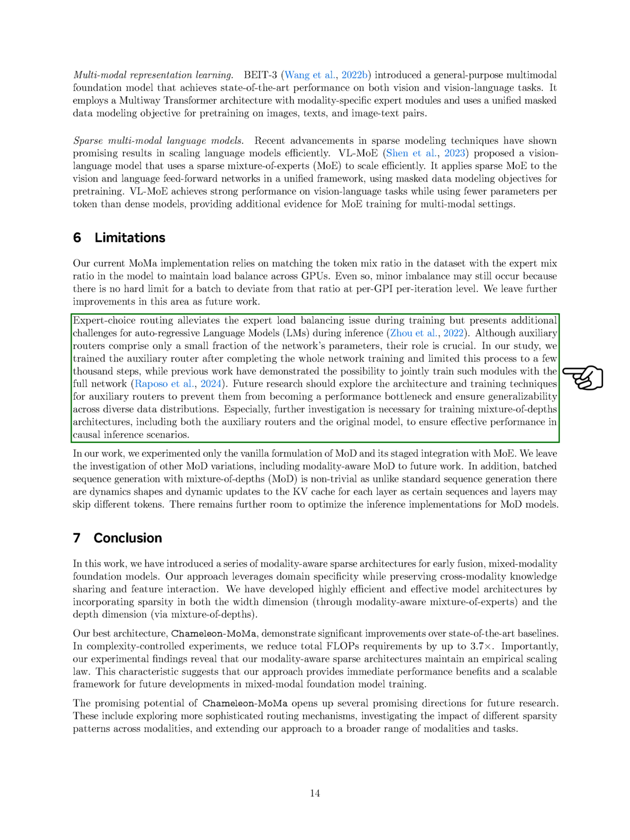While expert choice routing helps with load balancing during training, it introduces additional challenges for auto-regressive language models during inference. Although auxiliary routers make up a small portion of the network's parameters, their importance is significant. In our study, we trained the auxiliary router after completing the entire network training, limiting this to a few thousand steps. Previous research has shown that it is possible to train these modules alongside the full network. Future investigations should focus on the architecture and training methods for auxiliary routers to prevent them from becoming a performance bottleneck and to ensure they generalize well across different data distributions.